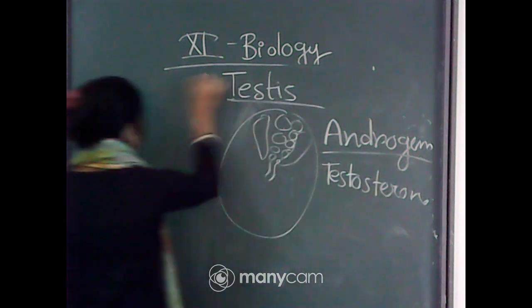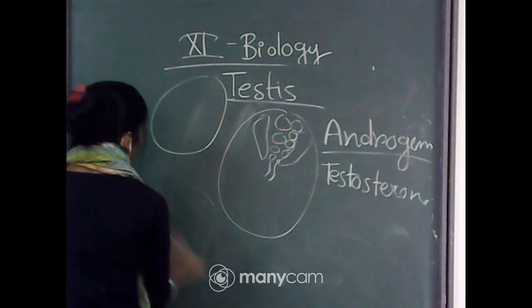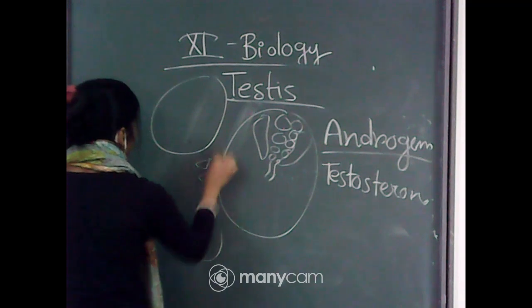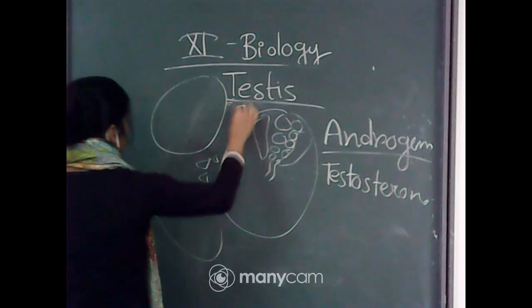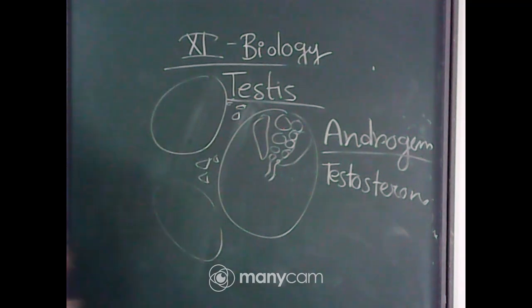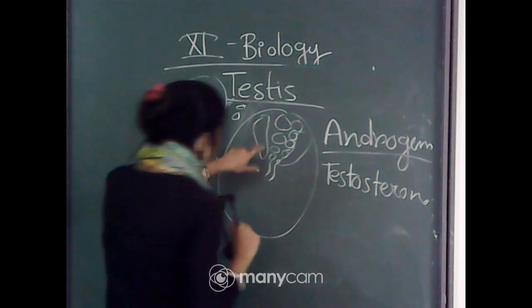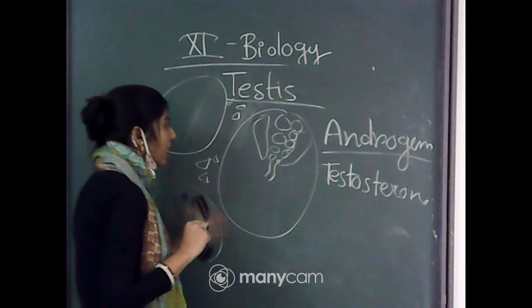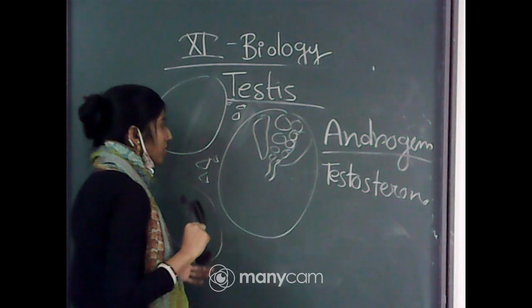Okay, so seminiferous tubules are present like this, and some cells are present in between these, and these are considered as interstitial cells, or we can call them the Leydig cells, and these are the Sertoli cells, and from these cells they are getting the nutrition.